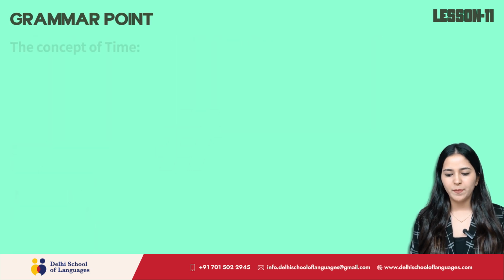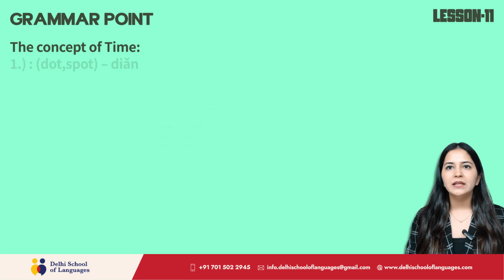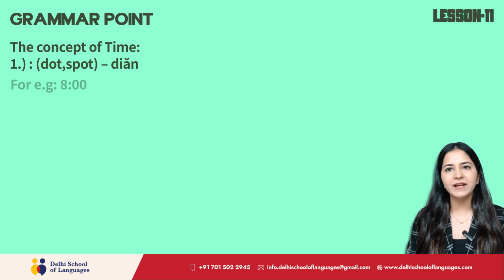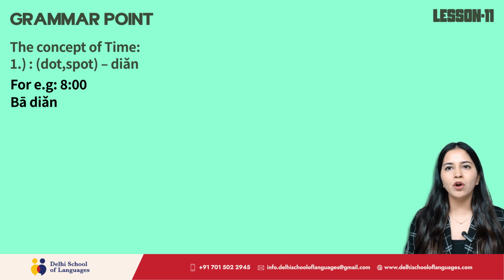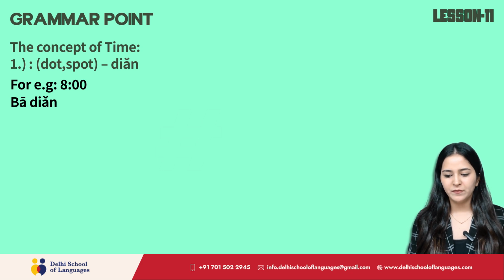Grammar point, the concept of time. Tien, dot or spot. For example, 8 o'clock, 8 pa, dots of time, Tien. So 8 o'clock will be pa Tien. Repeat, pa Tien.